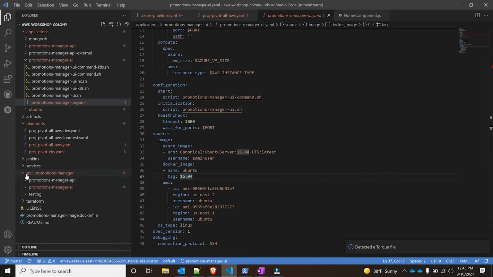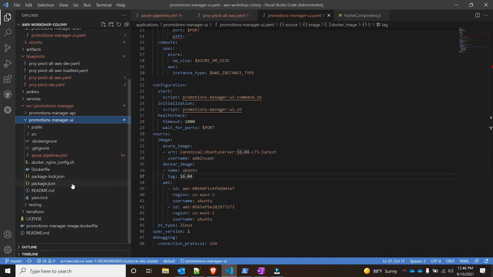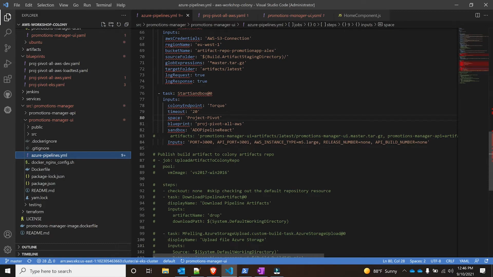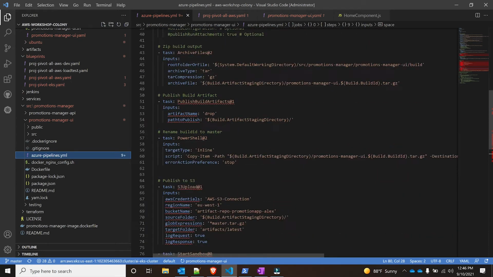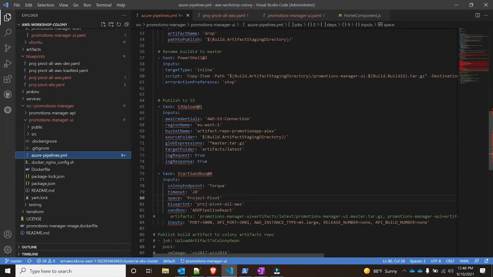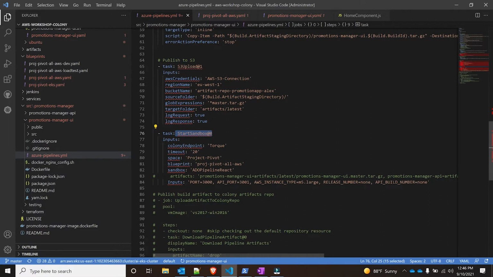Now, if I go down here and expand a little bit, you'll see Source Promotions Manager. This source is what has the information of the application itself. I have my Azure Pipeline YAML here, in which we're going through the process of building the artifacts and publishing the artifacts. After that, we also have a step to publish it to S3. I want my artifacts to be published there because in the sandbox that I'm going to be deploying, in this specific Torque sandbox plugin that we have here, I'm going to deploy this new application with the latest artifacts.